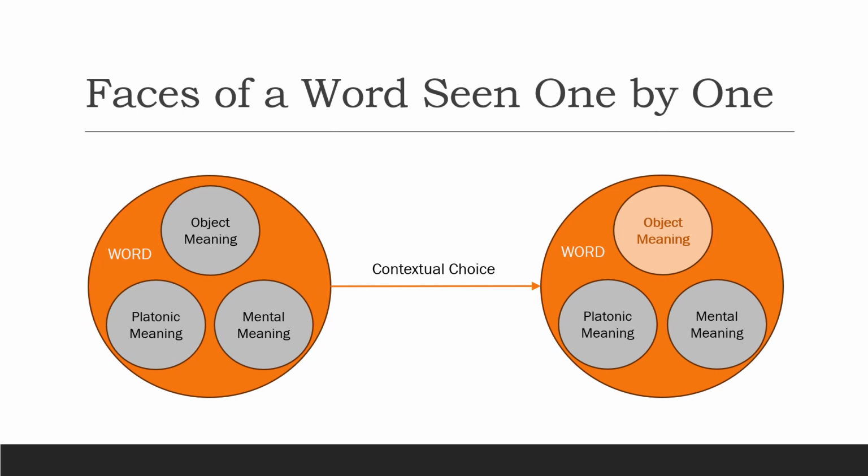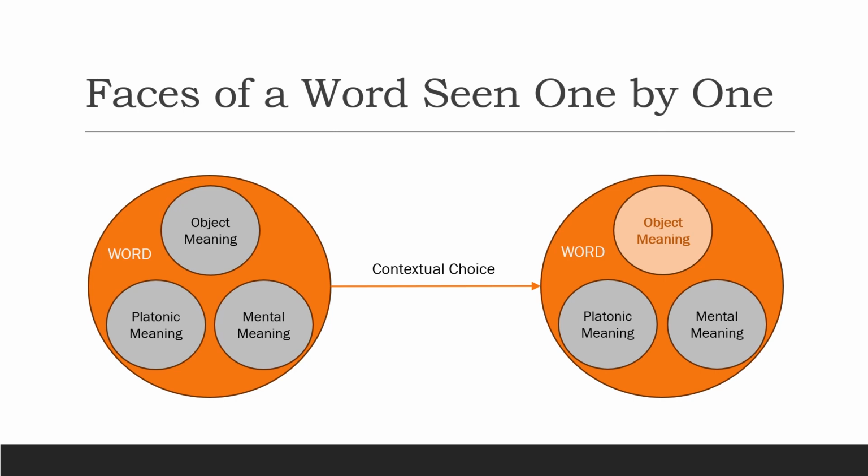The same word can refer to three different things, one after another. However, in a given context, only one of these three meanings is evoked from the word. The word is like a bag of meanings from which one meaning is pulled out. That meaning could refer to the real world, the mental world, or the Platonic world.